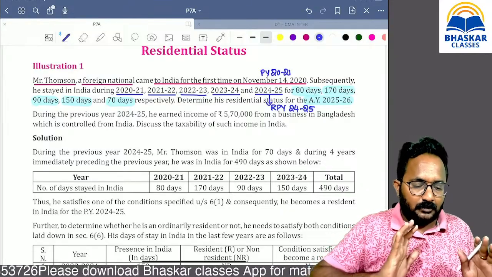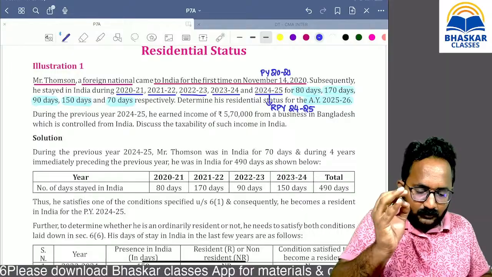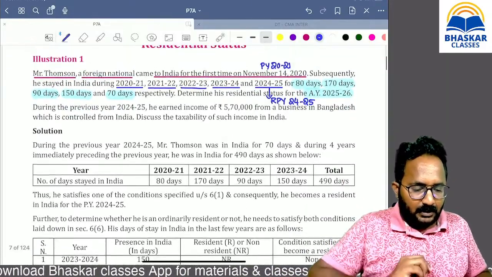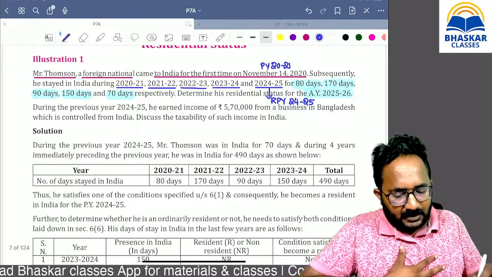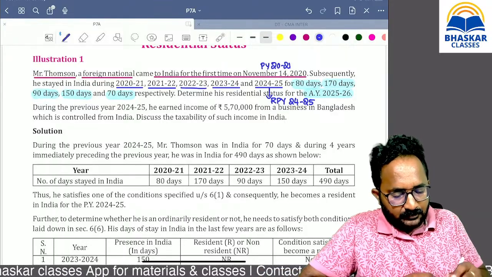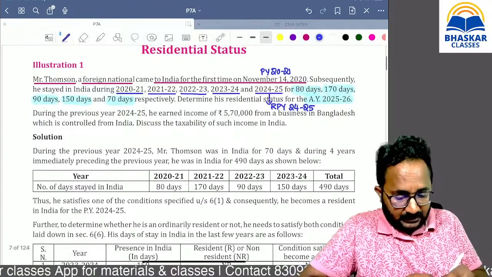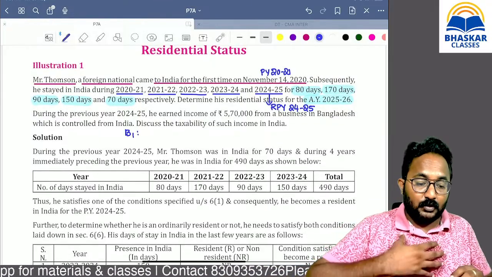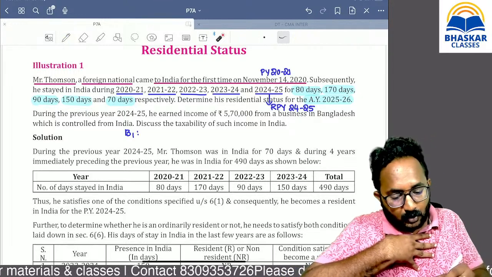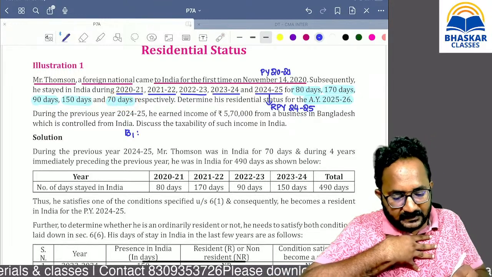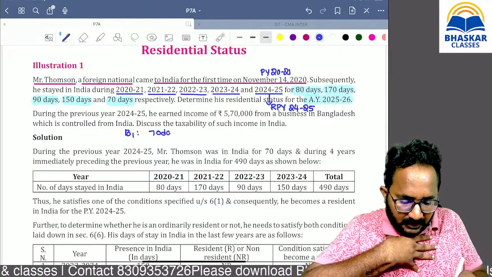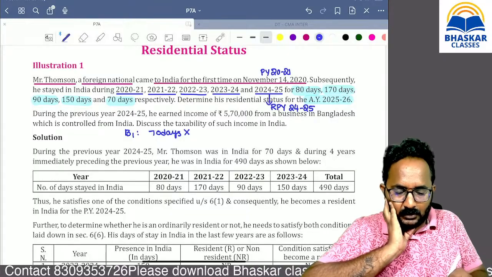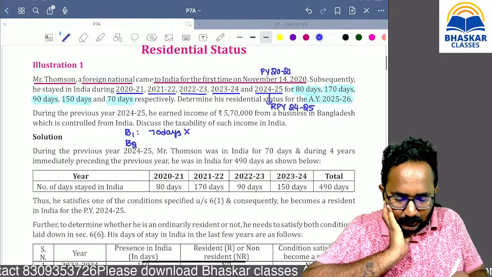So first, what conditions do we have to verify? Basic condition 1. During the relevant previous year, how many days did he stay in India? 70 days only. So whether it is satisfied or not satisfied? Not satisfied. So next, basic condition 2.